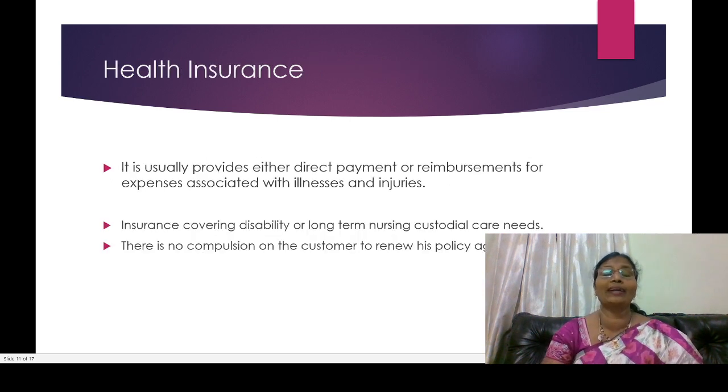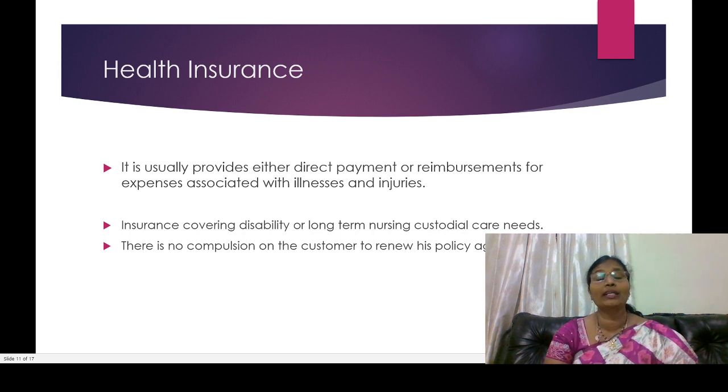And according to health insurance, at present, in most cases, most people, whether older people, middle-aged people or children, have to face so many health problems because of the climatic conditions, the stress, the strain, the changes of environment, everything. So according to that, definitely we can take some insurance policies based on health.